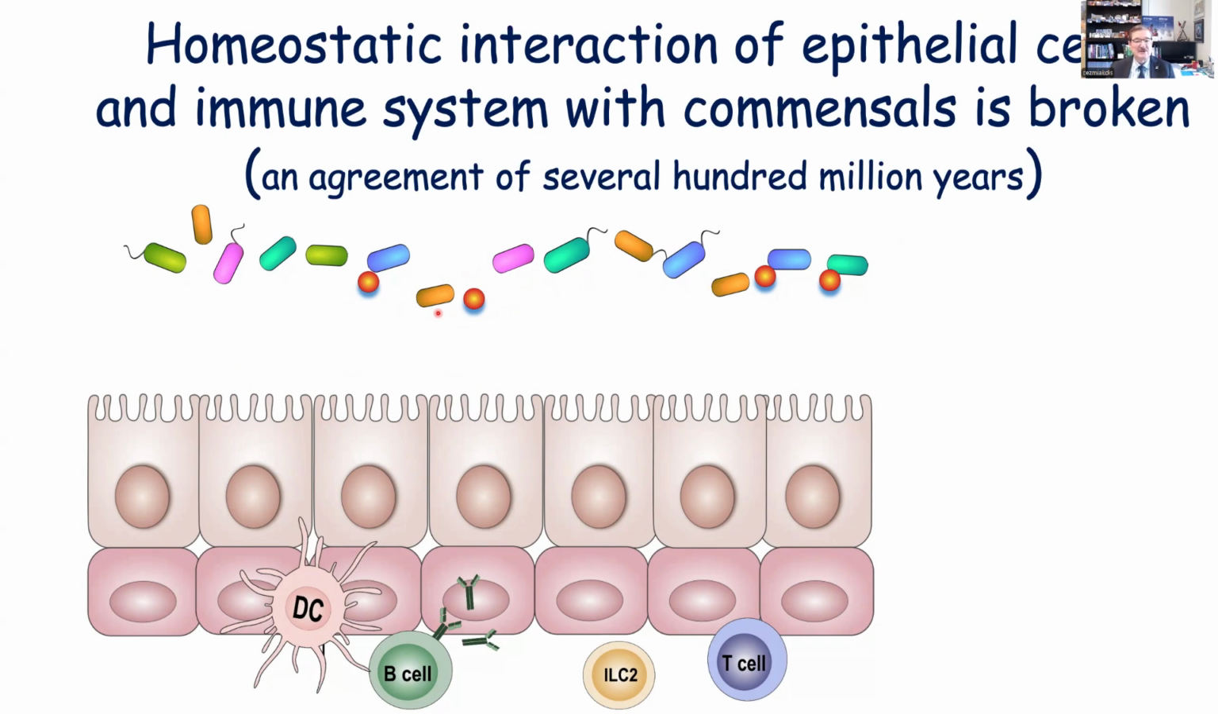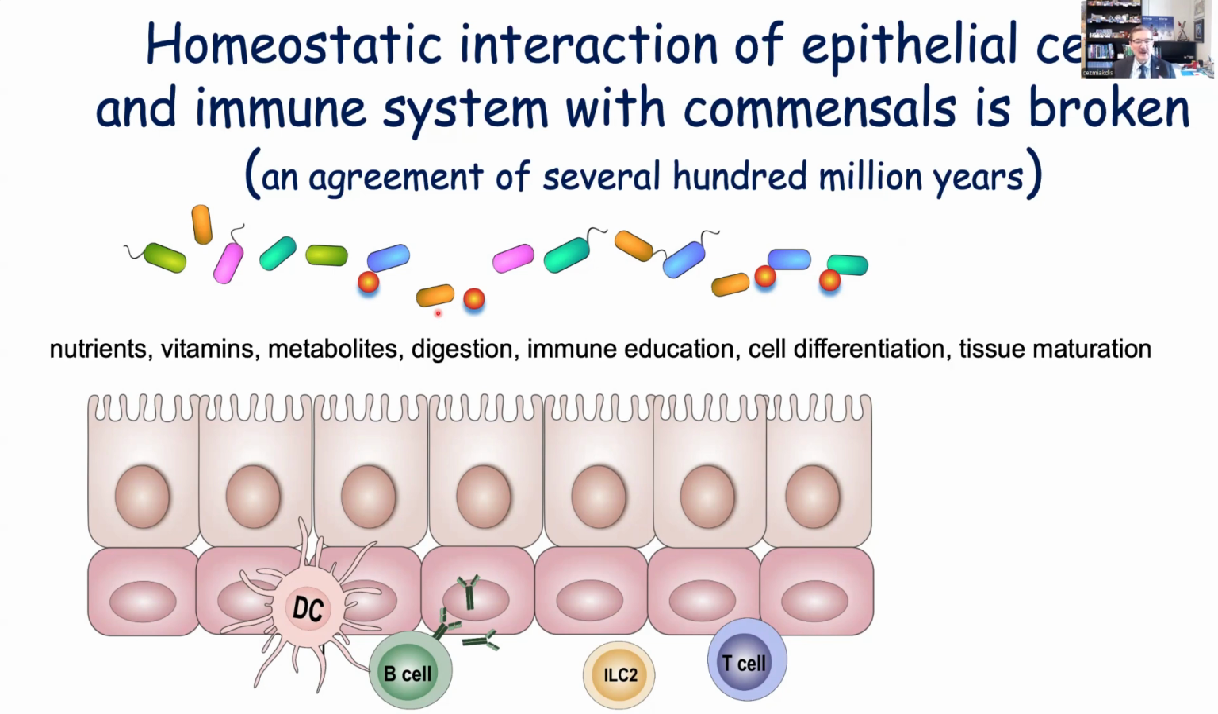The first prokaryotic cells were developed around 2 billion years ago, and the first eukaryotic cells were developed about 1 billion years ago. When the eukaryotic cells developed, they made an agreement with the prokaryotic cells to live together. So prokaryotic cells were living on the eukaryotic cells in the early organisms, and they were providing nutrients, vitamins, metabolites, helping the digestion, and educating the immune system. Cell differentiation was one of the main functions that they were helping, and maturation of the tissues.